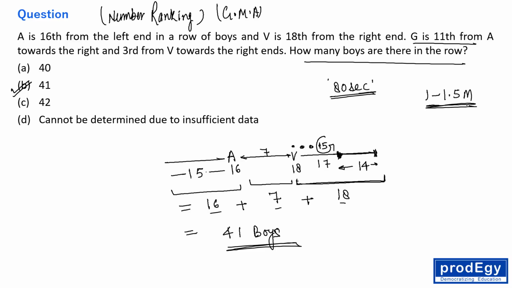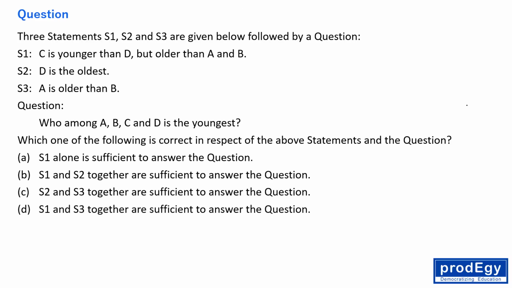All right, now let's move to another one. Again, 3 statements. This question again belongs to data sufficiency. Three statements S1, S2 and S3 are given below, followed by a question. C is younger than D but older than A and B. So this is D, this is C, and this is A and B. Fine, first statement.